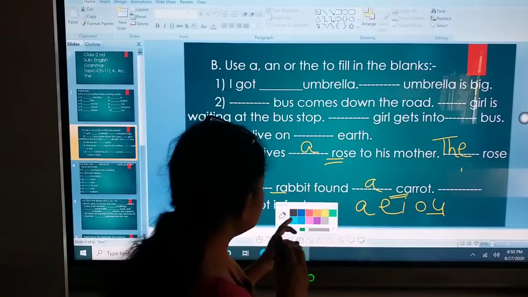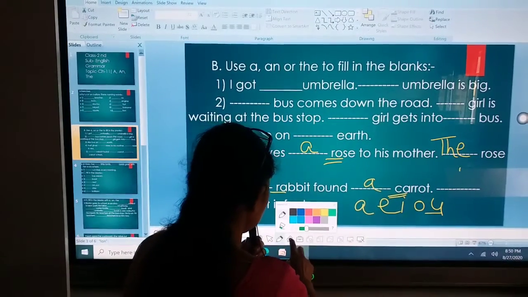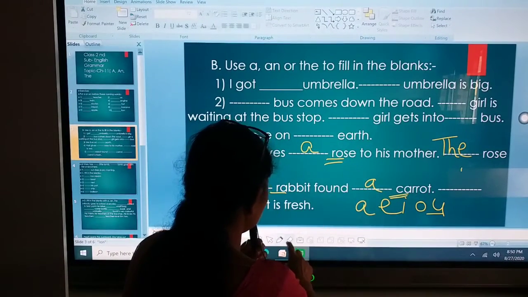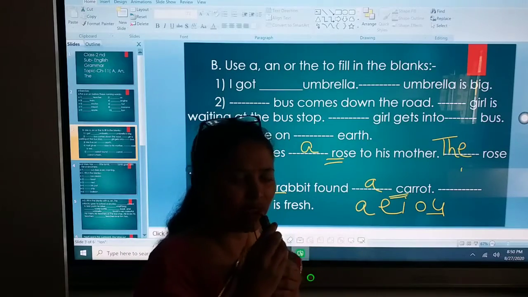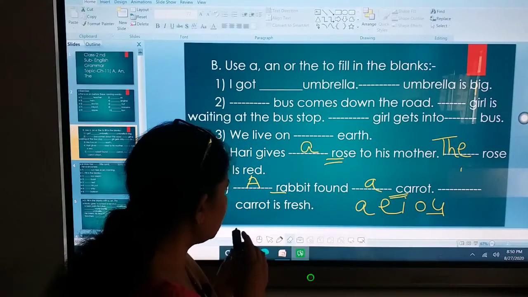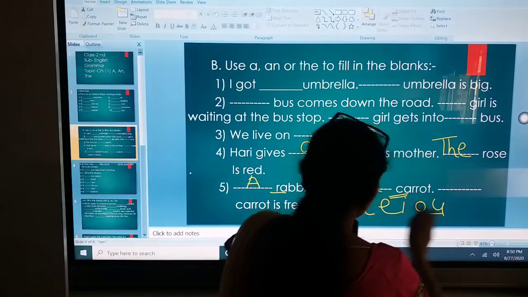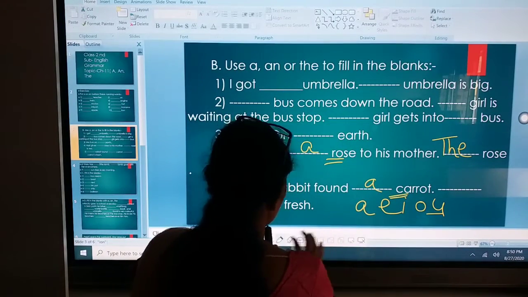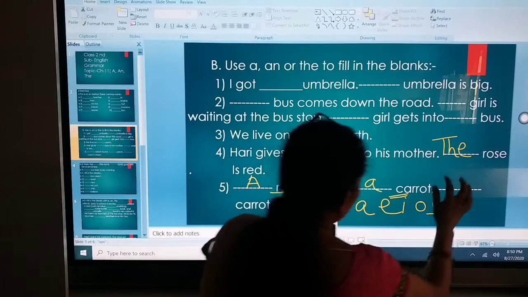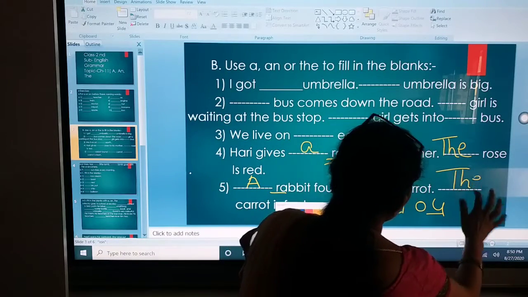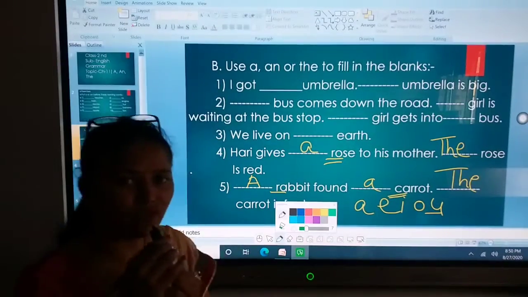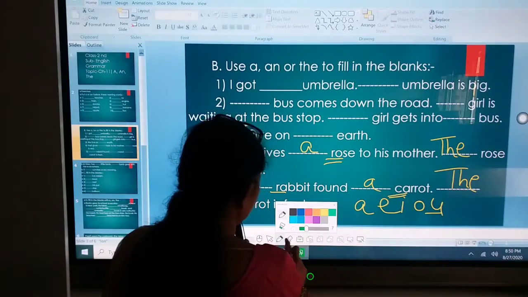Dash carrot is fresh. Now again we are talking about carrot, so we add the. So we write over the. The carrot is fresh. Okay.